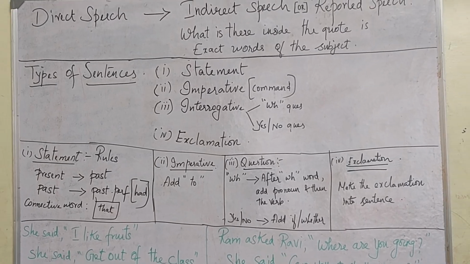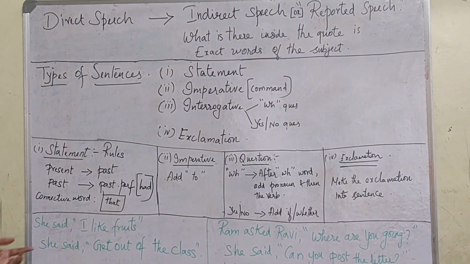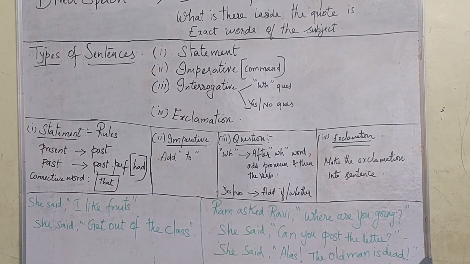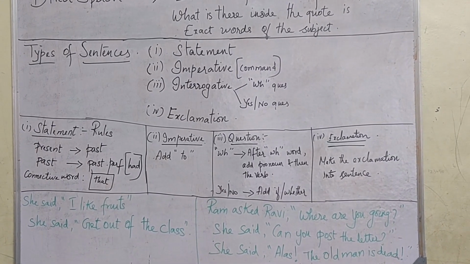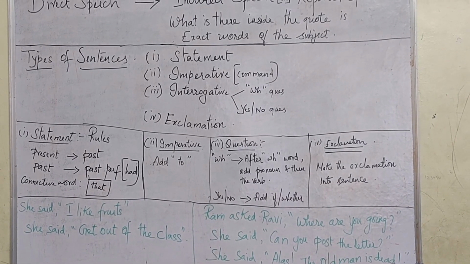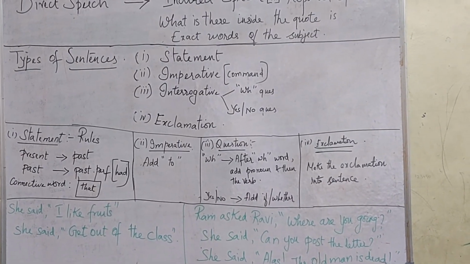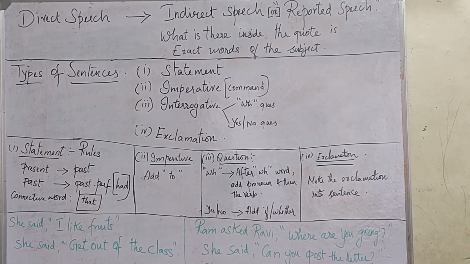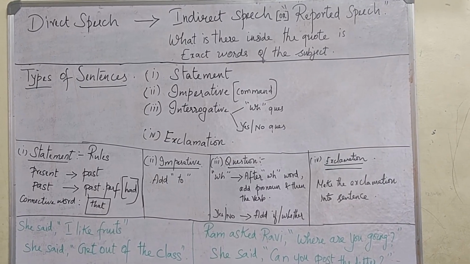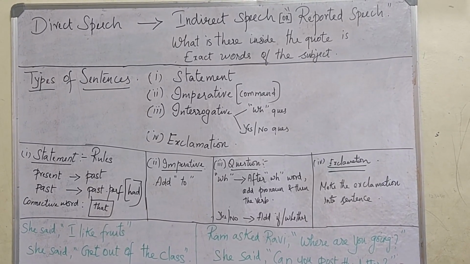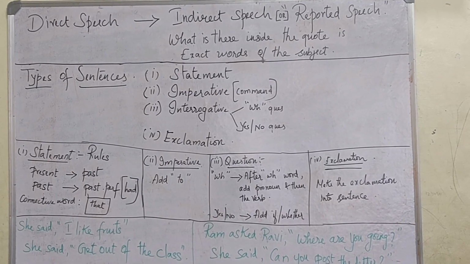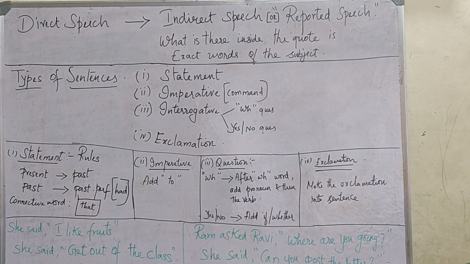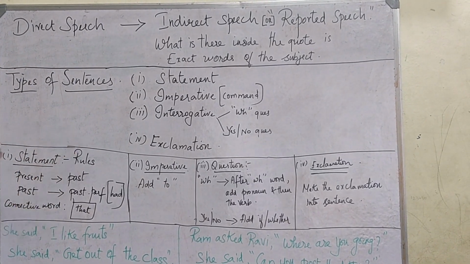Can you understand? So what are we going to do? We are just going to convert it into indirect form. That is called reported speech. We are going to report whatever the subject has told. It is not so very easy; we cannot just change it like that. There are certain rules and regulations that we ought to follow.